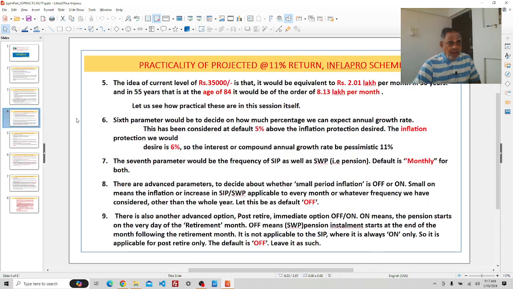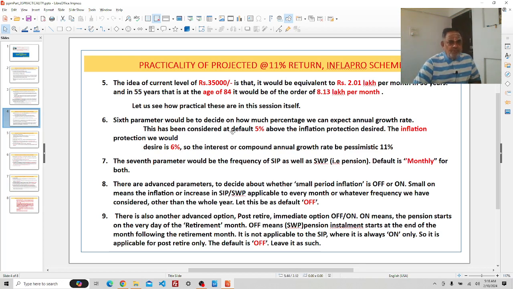The idea is that the current level of 35,000 rupees would be equivalent to 2.01 lakh per month in 30 years, and in 50 years, that is at the age of 84, it would be 8.13 lakh per month. Let us see how practical these are in this session itself.